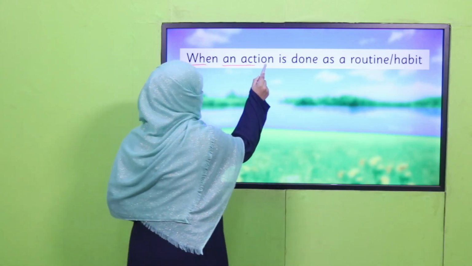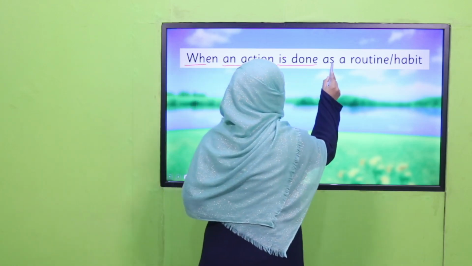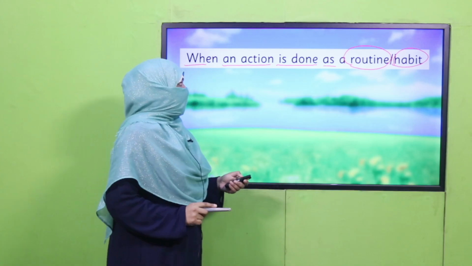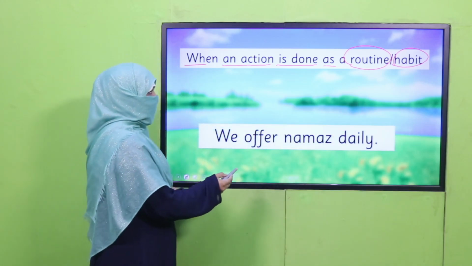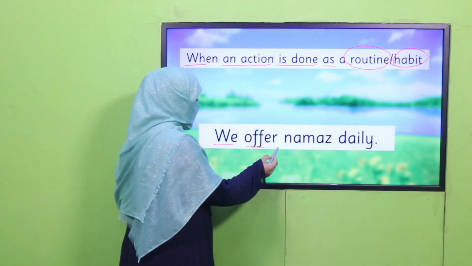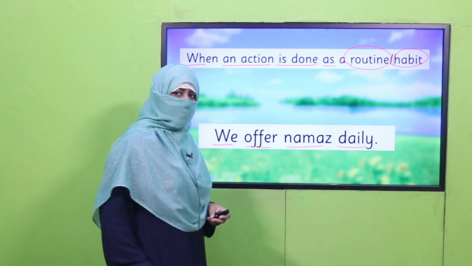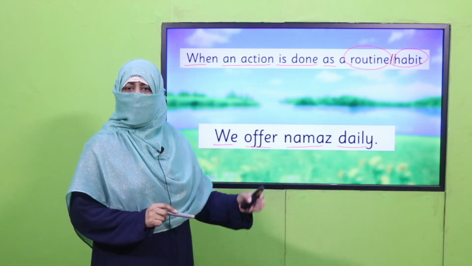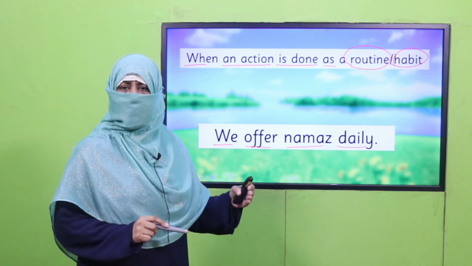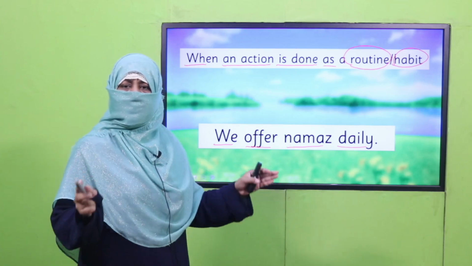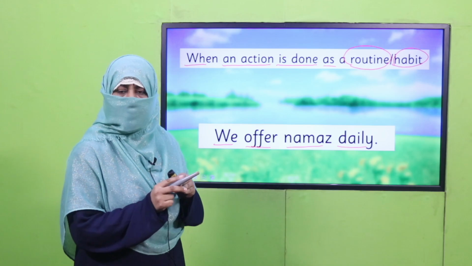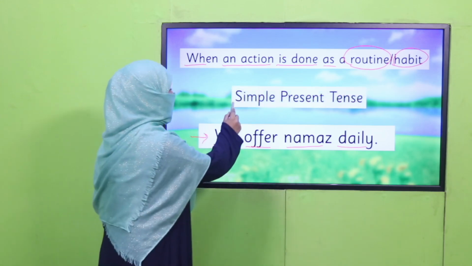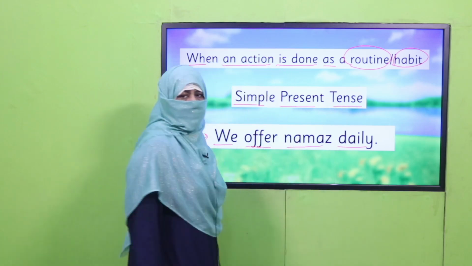When an action, means verb, is done as a routine or habit. For example, what is a routine? We offer namaz daily. It's a routine. Every day we offer namaz. We get up early in the morning. We take a bath. We brush our teeth. We go to school. This is what is telling our routine or our habit. So whenever there is a sentence like this, it is called simple present tense.